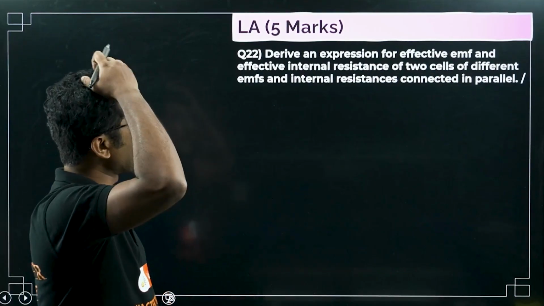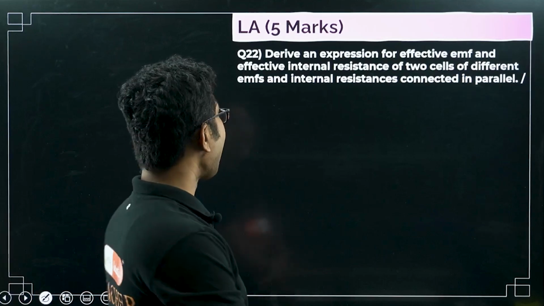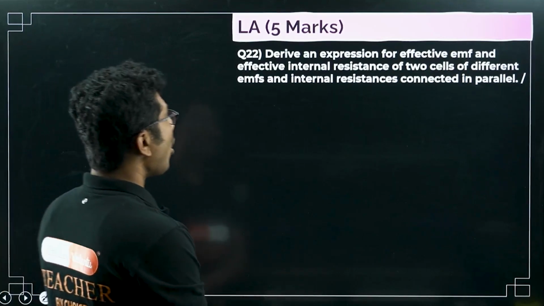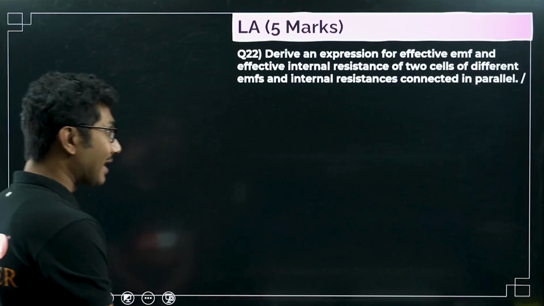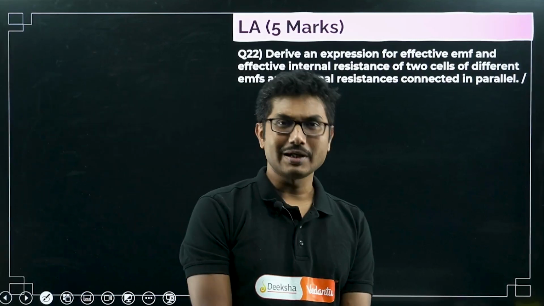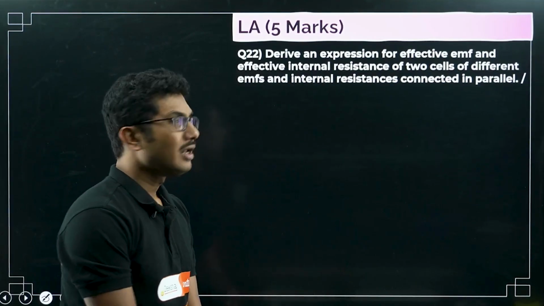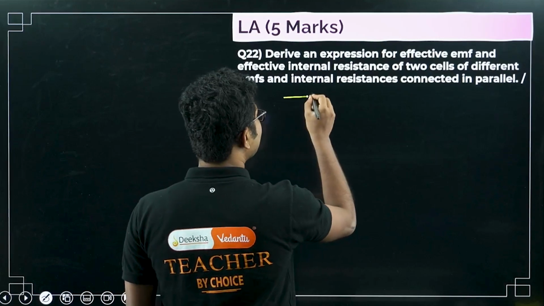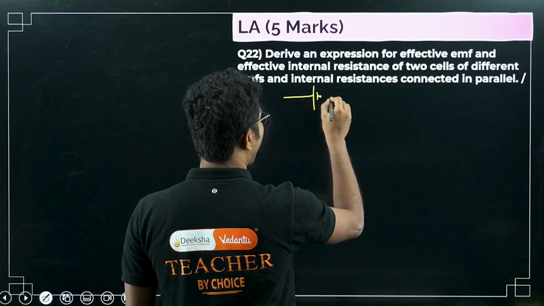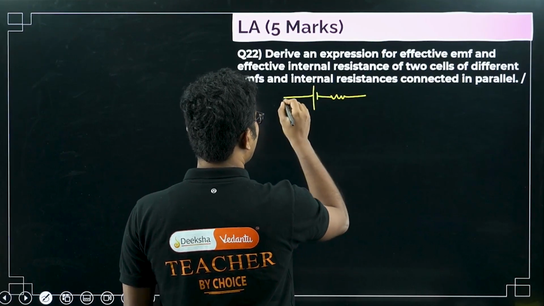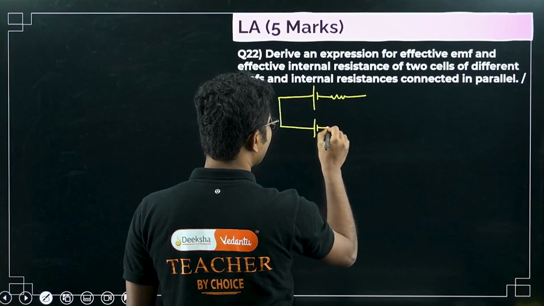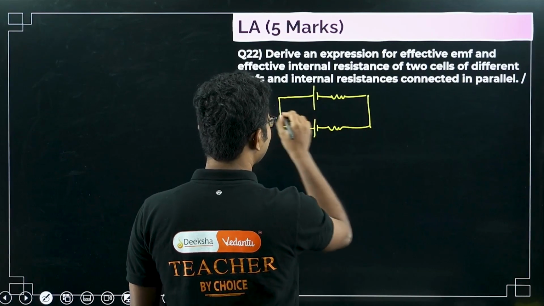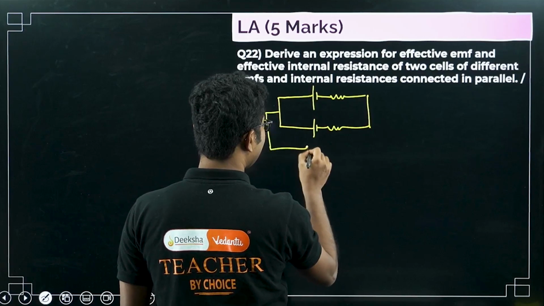Next question is: derive an expression for effective EMF and effective internal resistance of two cells of different EMFs and internal resistances connected in parallel. This is slightly difficult compared to the series one. As you know, in a series combination current is constant, but in a parallel combination current is not constant. So this will be slightly difficult. We will use a similar technique.